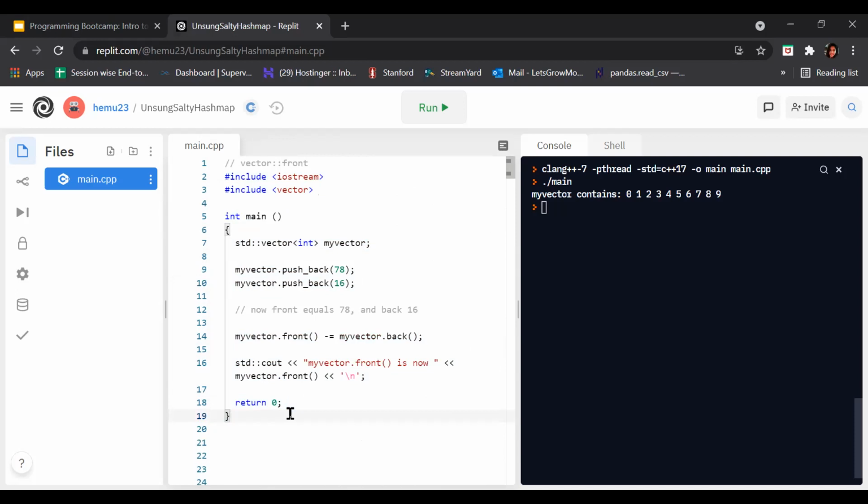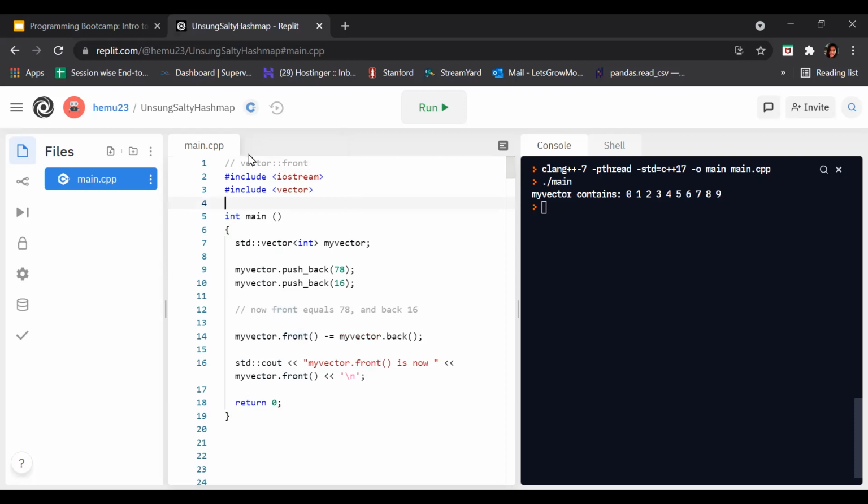What is vector front? What does front do? See, it is a public member function. It returns a reference to the first element in the vector. Unlike member vector begin, which returns an iterator to the same element, this function returns a direct reference. It will just give the direct reference to us.